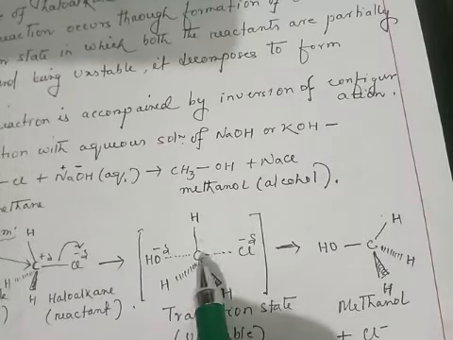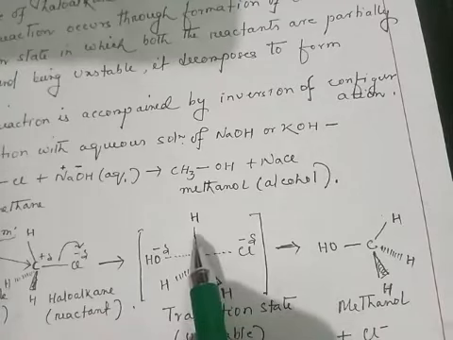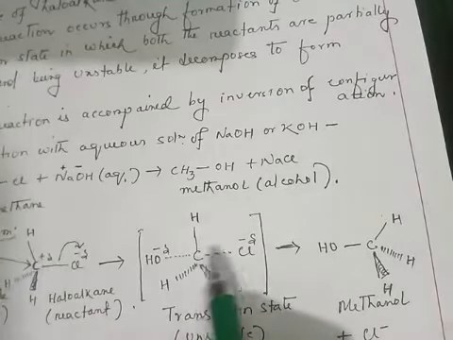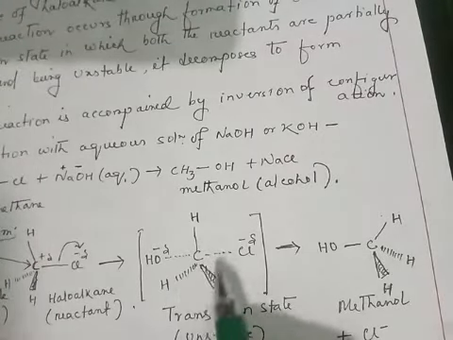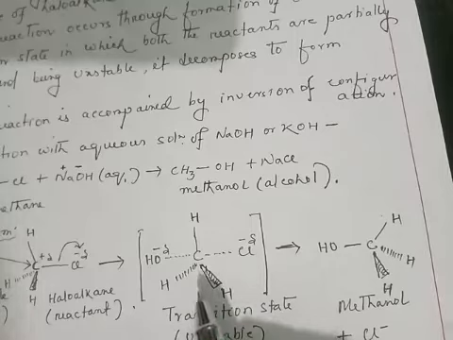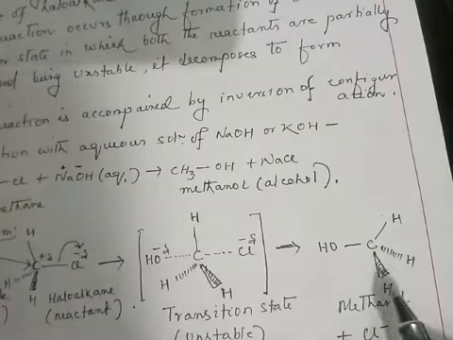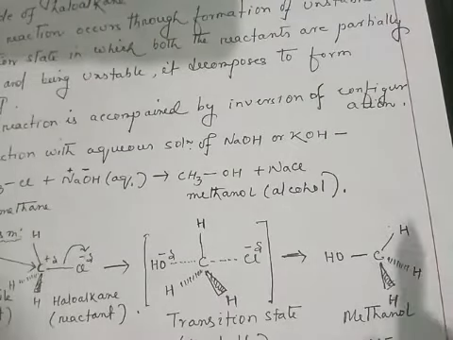Because here, how many bonds are around the carbon atom? 1, 2, 3, 4, 5. The carbon atom has five bonds, partially bonded, so it is unstable, and it immediately decomposes to form product.